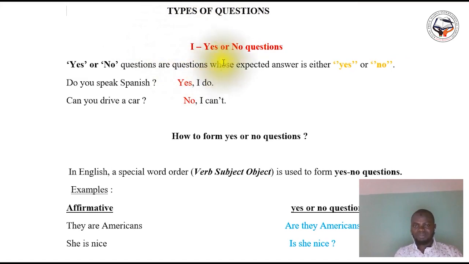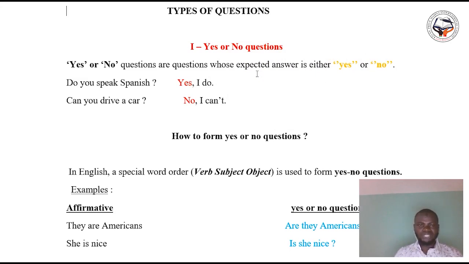Now, the first type of question is yes or no questions. What is a yes or no question? Yes or no questions are questions whose expected answer is either yes or no. It means that when you ask these questions, there is no expected answer except yes or no.